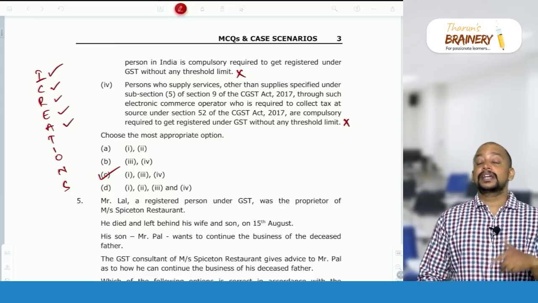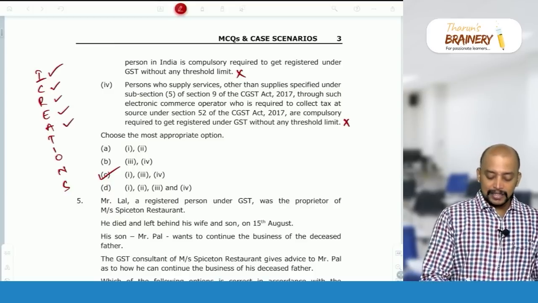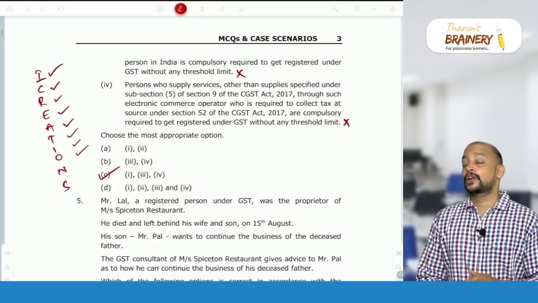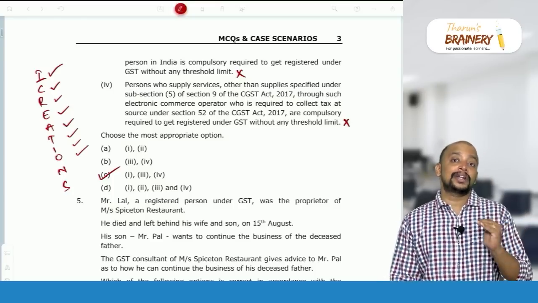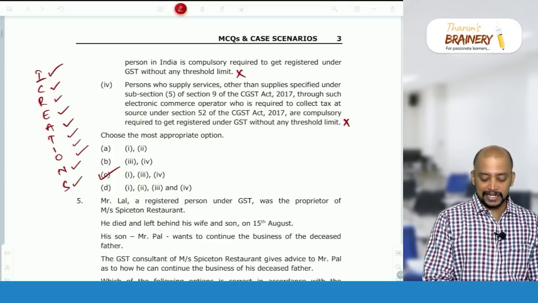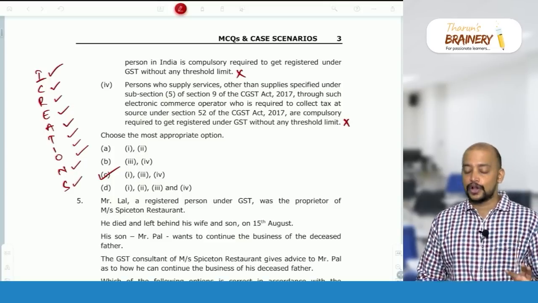A: agent making supply on behalf of principal. So agent acting on behalf of principal. T: TDS deductor. I: input service distributor. O: OIDAR supplier located outside India making supply to non-taxable online recipient in India. N: non-resident taxable person. S: supplier of goods through e-commerce operator.